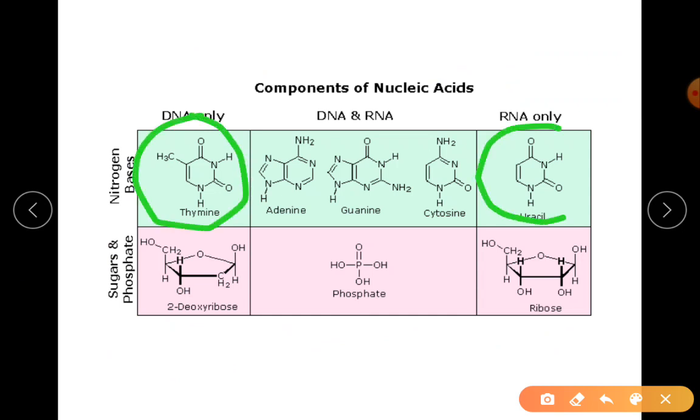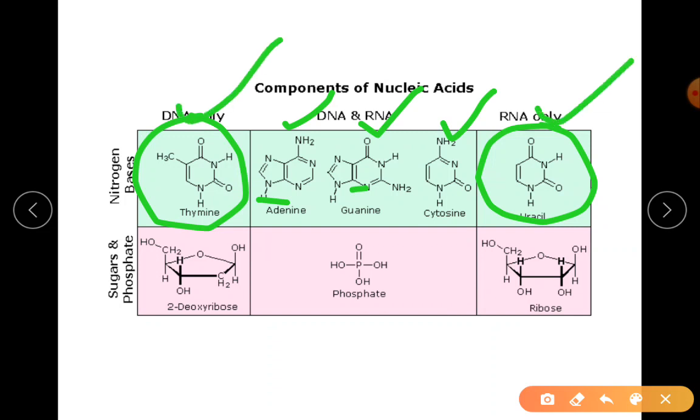You call one ring, right? Somewhat like the benzene ring you all have. So similarly, we have the ring structures. So please remember two ring structures, adenine and guanine, purine, and pyrimidine, thymine, cytosine, uracil.